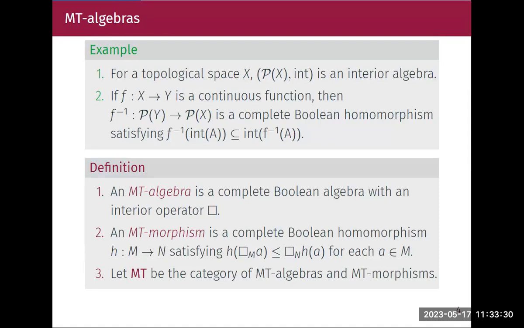It's a complete Boolean algebra with an interior operator box, and the morphisms are MT morphisms. It's a complete Boolean homomorphism h from M to N, satisfying h of box A is below box h of A for each A in M, very similar to what we get in topological spaces. So MT will be my category of MT algebras and MT morphisms.